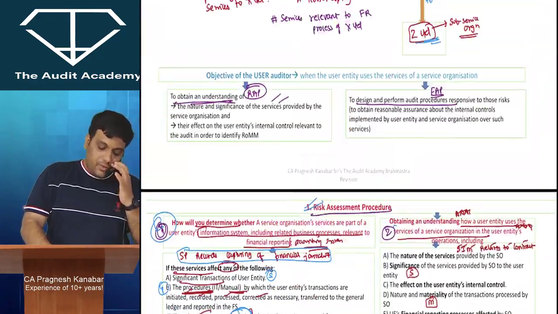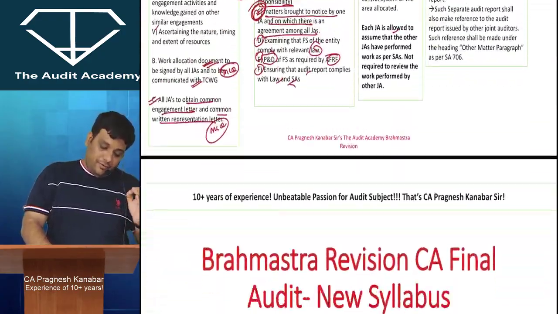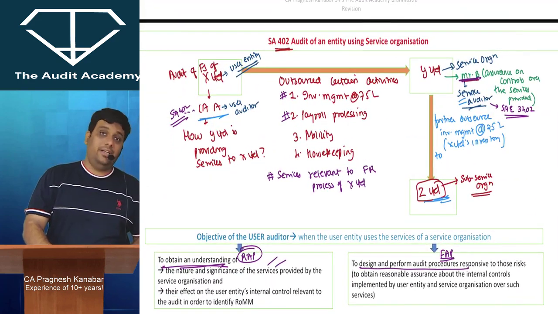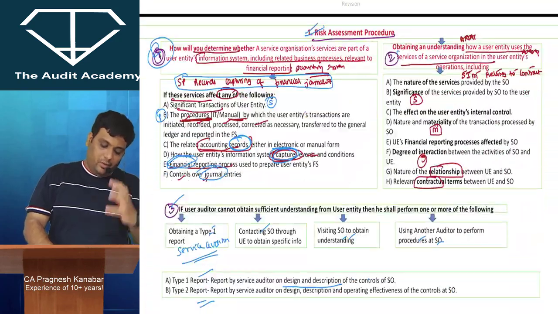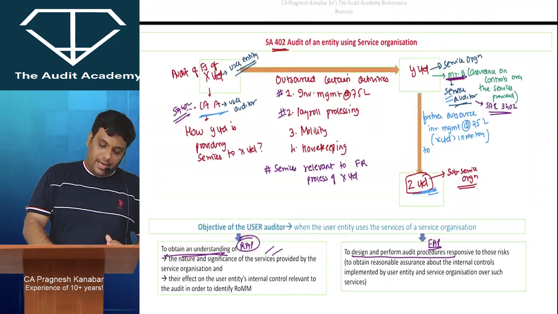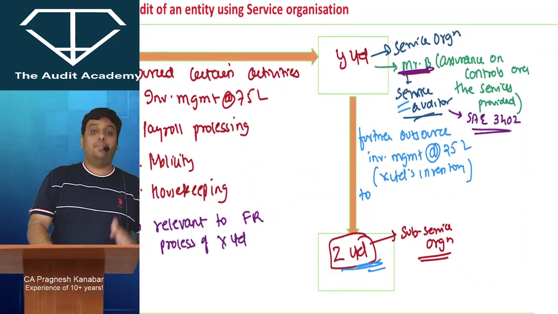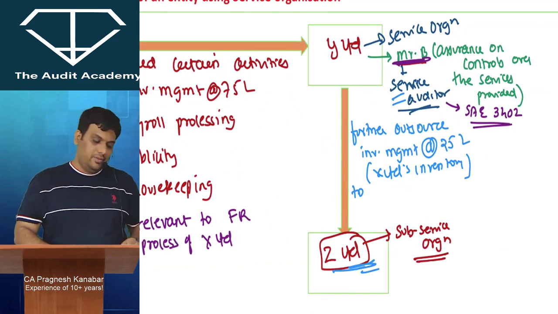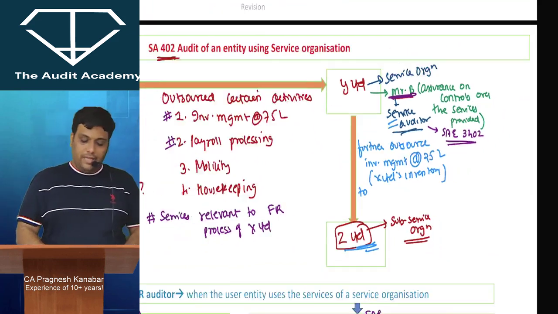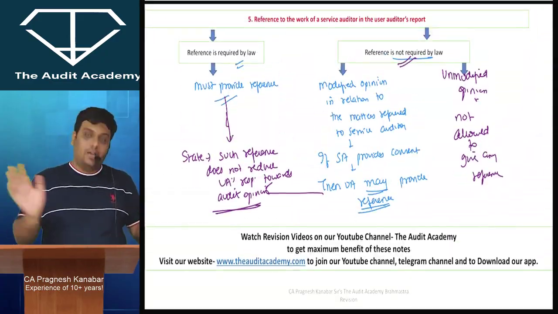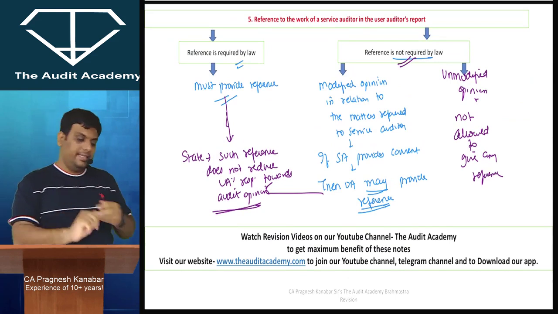If the question is on outsourcing, and you have to think from the angle of CAA, that is the auditor of the financial statements of the user entity, it is SA 402, and there are only these many questions that are possible, so please do it properly. Alright. And if you want to think from the angle of the service auditor, then it is SA 3402. For that, please refer to the later revision series. Alright. Thank you so much. So that is your chapter 2 essays in entirety. All practical questions are possible from all of these essays. Thank you so much.